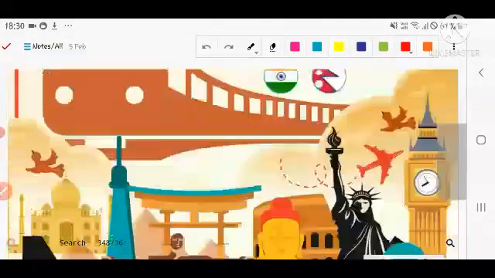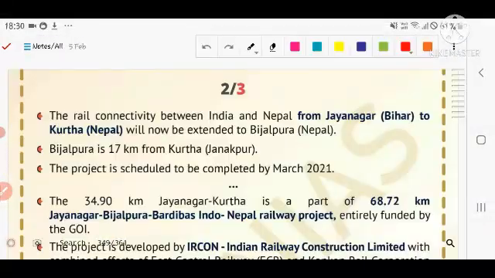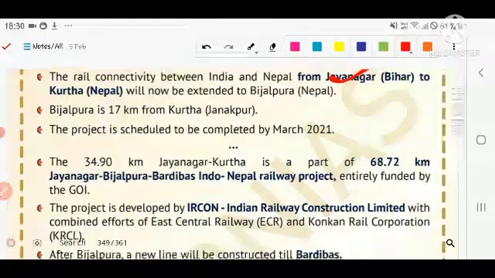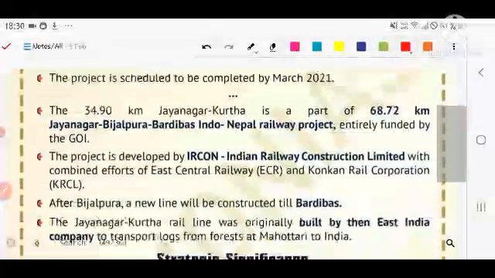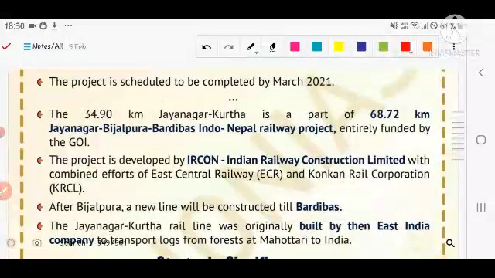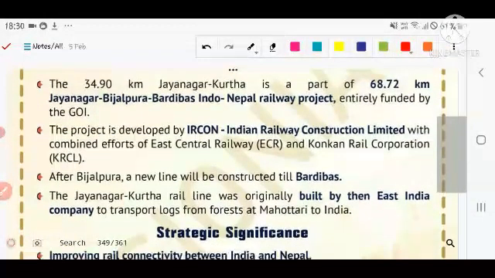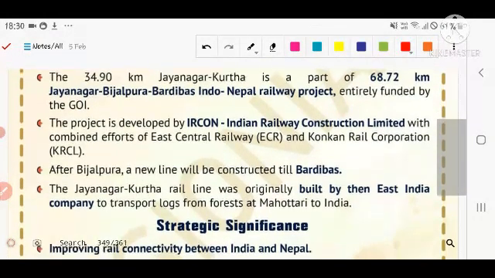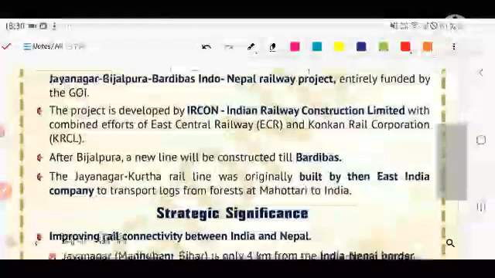Let's see the Indo-Nepal rail connectivity project. The rail connectivity between India and Nepal from Jayanagar, Bihar to Kurtha, Nepal will now extend to Bijalpura in Nepal. So that is the type of situation, and the topic is in the news. The project is scheduled to be completed by March 2021. The 24.90 km Jayanagar-Kurtha is a part of the 68.72 km Jayanagar, Bijalpura, Bardibas Indo-Nepal railway project entirely funded by the government of India.